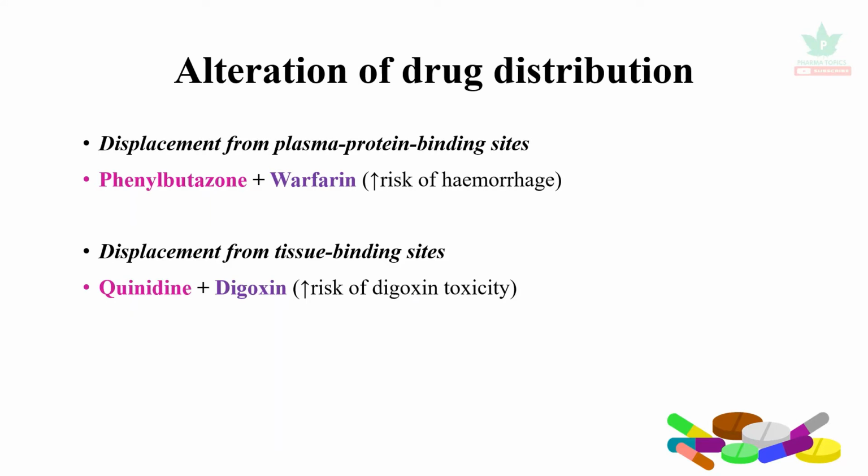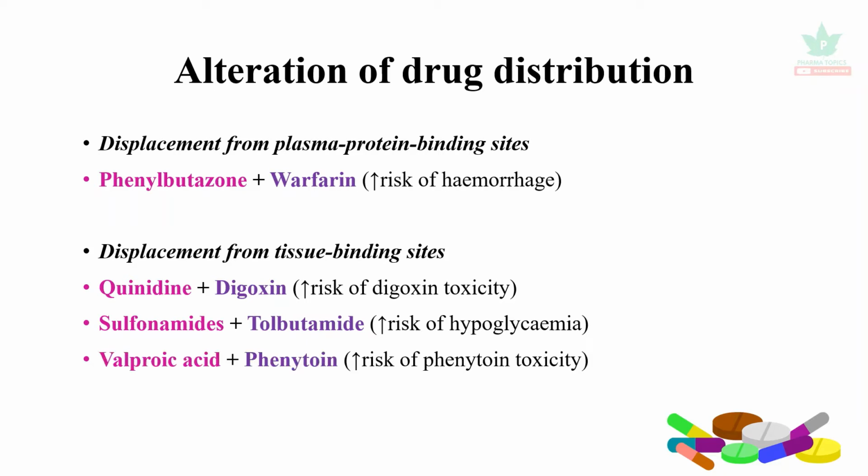Quinidine displaces digoxin from its tissue binding sites and thus increases the digoxin toxicity. Sulfonamides, when they are administered with tolbutamide, displace the tolbutamide and increase the risk of hypoglycemia. Valproic acid, when it is administered with phenytoin, increases the risk of phenytoin toxicity.